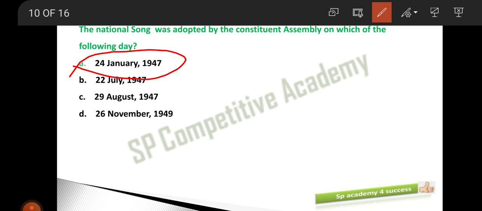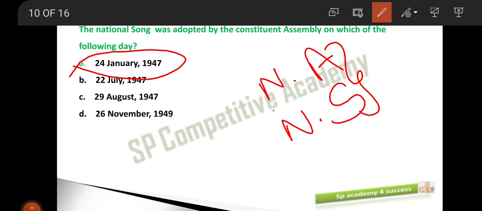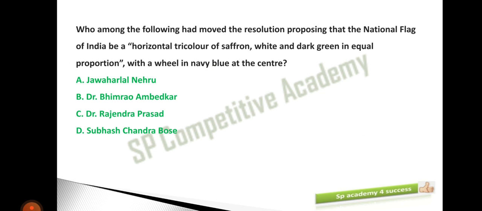Okay, so we have discussed this in the last session also. I repeat this once again. Both the national anthem and the national song were adopted on the same date, 24 January 1947. And this is the last session of the Constituent Assembly. Okay, chalo. Moving on to the next one.